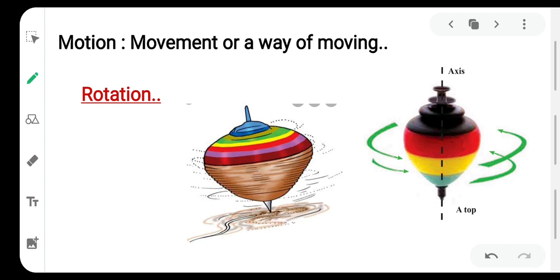The axis is there in front of you drawn. And how is it rotating? In which direction? That is known as rotation. You got the word? What is motion means? Movement or a way of moving.